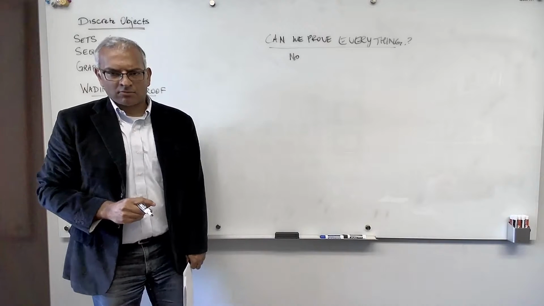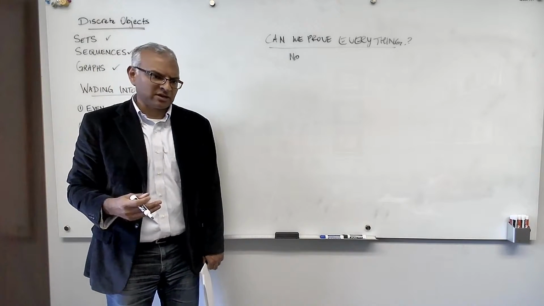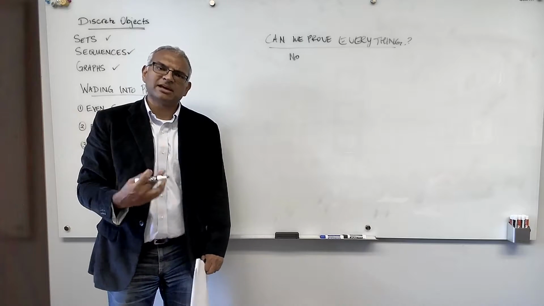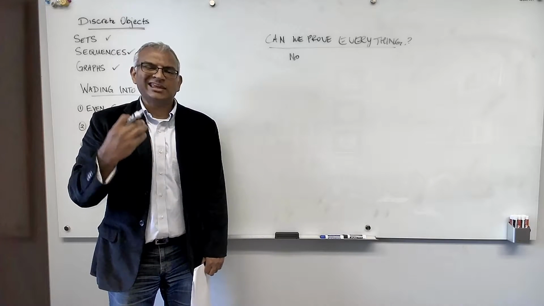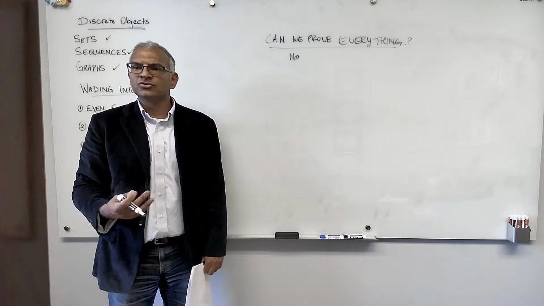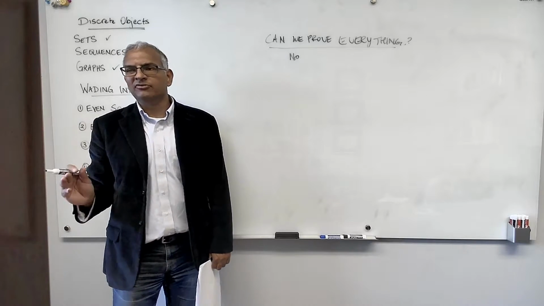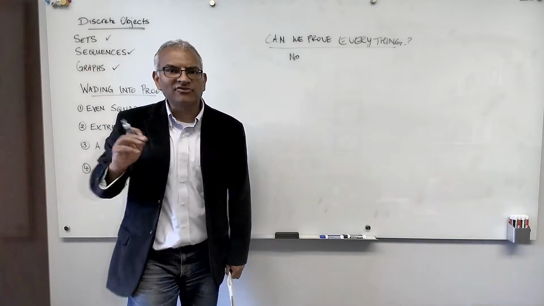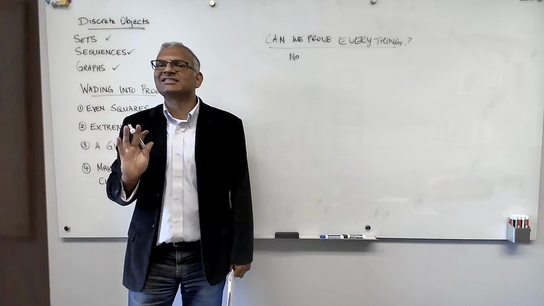Now, from a convenience perspective, we're not going to prove everything you learned in high school. We're just going to assume that. But also from a mathematical perspective, we cannot prove everything. So there are things that we take for granted, truths that are self-evident that we believe, and then we work from those to prove other things. Those self-evident truths we call axioms.